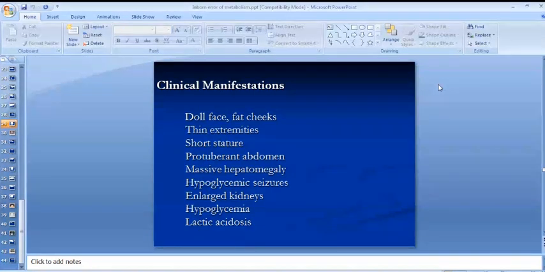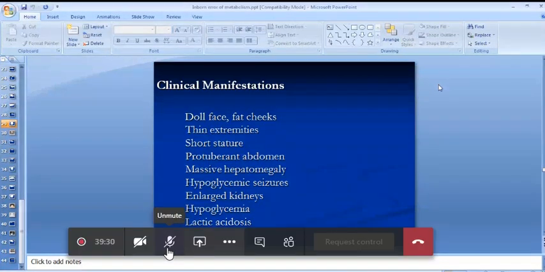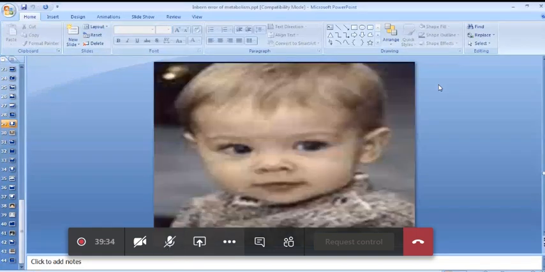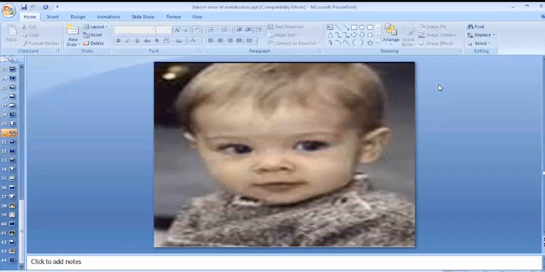Is this picture visible to all of you? This is a typical picture of von Gierke or type 1 glycogen storage disorder. You may notice the doll's face with fat cheeks. The cataract is not visible in this picture, but they may or may not have cataract in the eyes as well. They are mentally retarded. They have hypoglycemia, and that hypoglycemia may result in convulsions or fits.